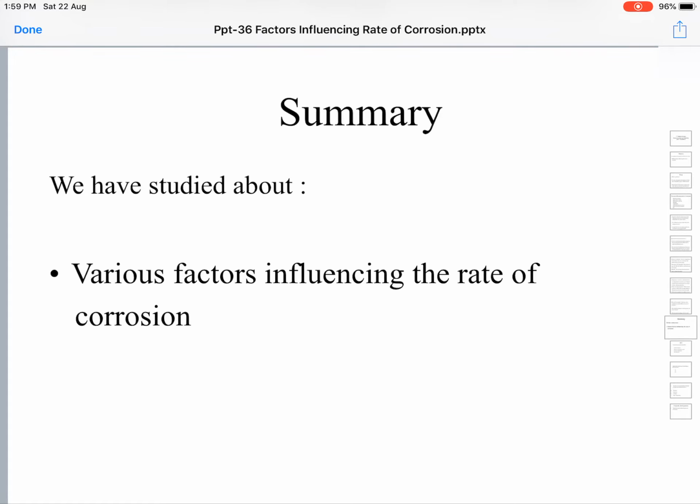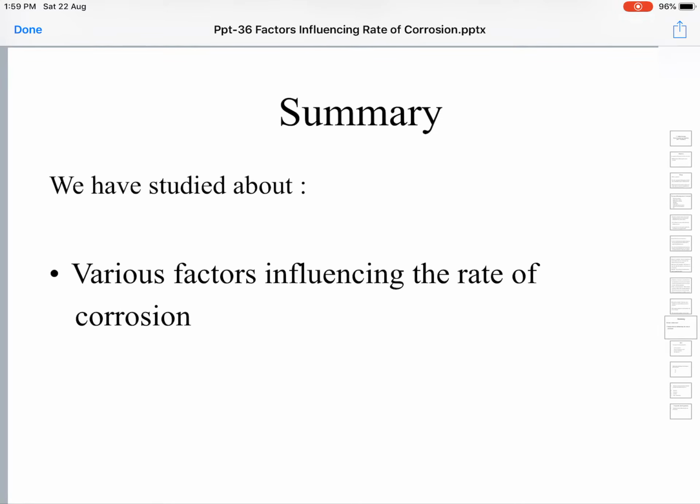Some of the factors like the reactivity of the metal, the grain size of the metal, the position of the metal in the electrochemical series, the surface area of the metal, the nature of the corrosion products, all these are factors which depend upon the nature of the metal.